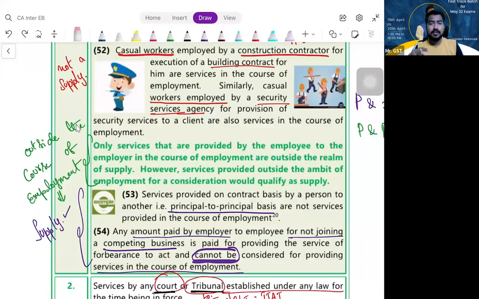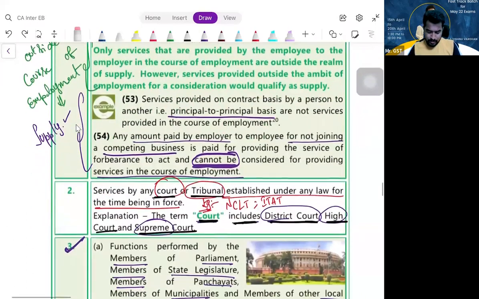Suppose while you're doing the internal audit, he's also asking you to file the income tax return for his wife. This is something outside the scope of employment. He says further he will pay you the consideration also. Is it a supply? Yes, it is a supply. Clear? So whatever comes under the employment contract and whatever you are doing, there is neither supply of goods nor supply of services. But if you do something outside the scope of employment, it is very much a supply. Right? Yes. Next.